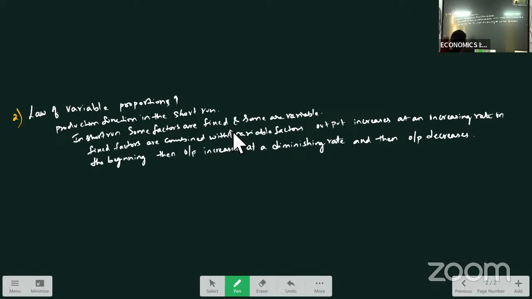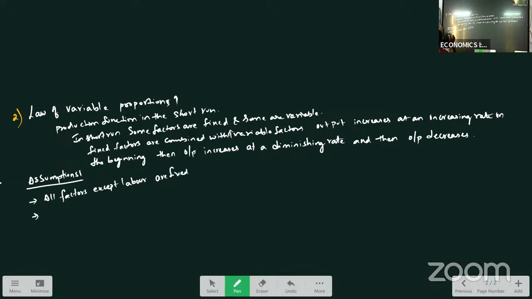Now, when we explain this law, we have made certain assumptions. What are the assumptions we made over here? All factors except labor are fixed.